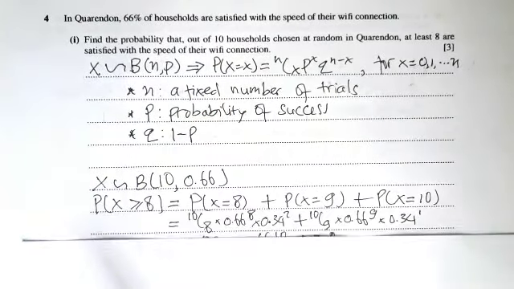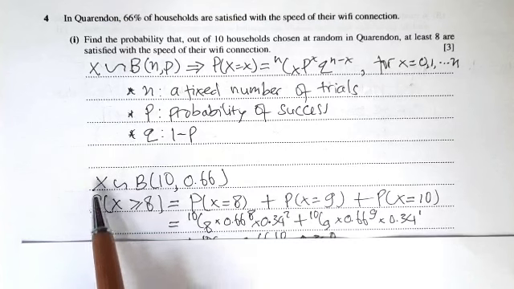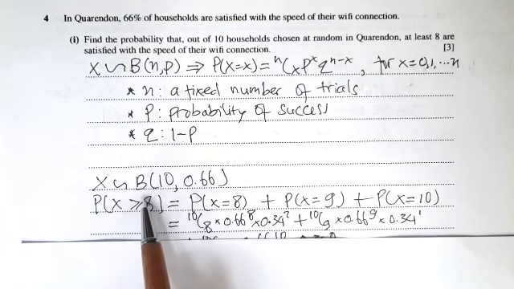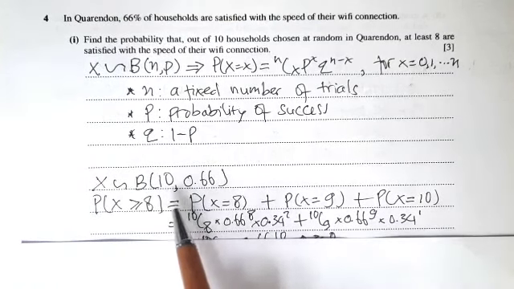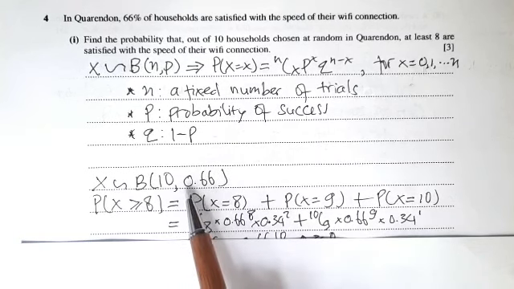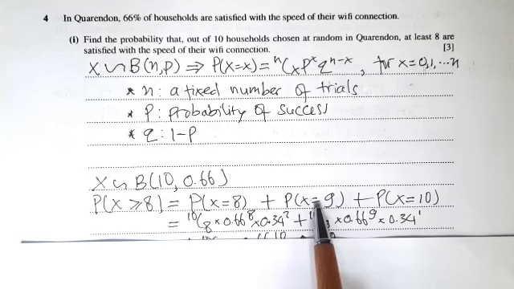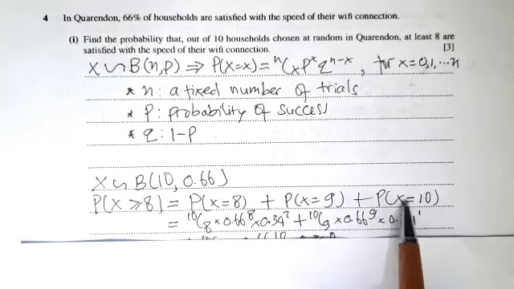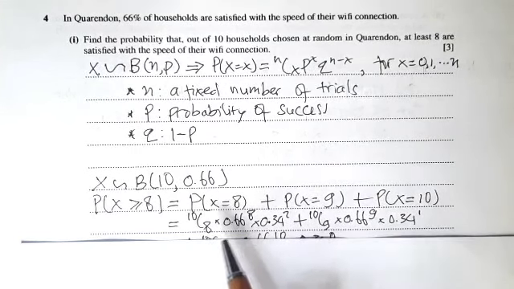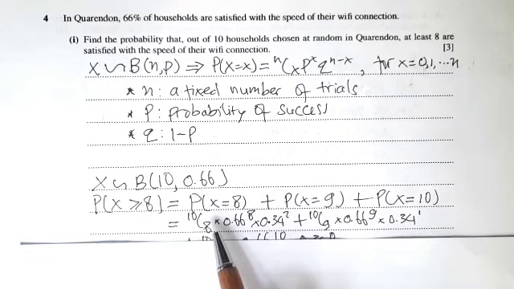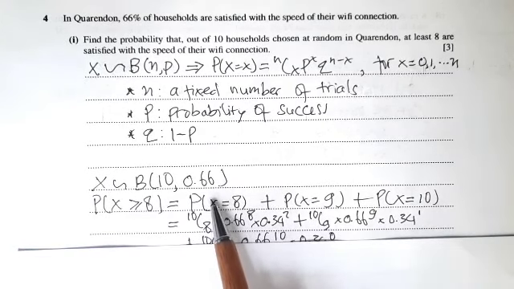Thus, actually the question is to find the probability of X greater than or equal to 8. That equals the probability of X equals 8 plus the probability of X equals 9 plus the probability of X equals 10. We use the formula of the binomial distribution for X equals 8.